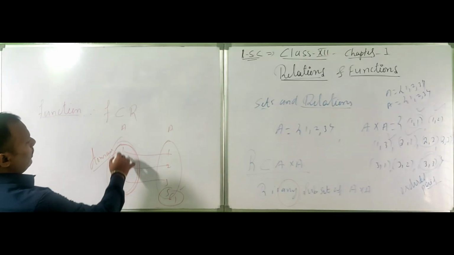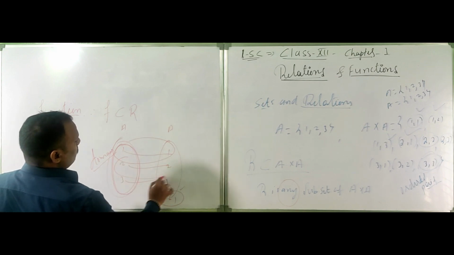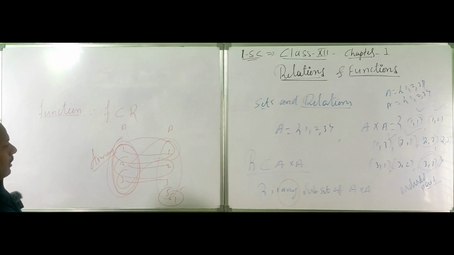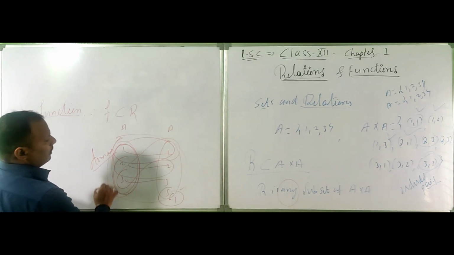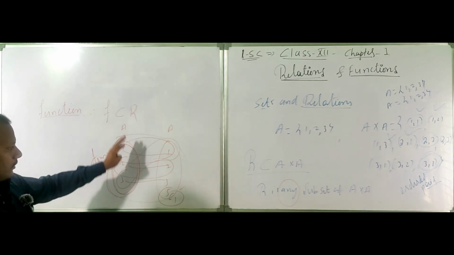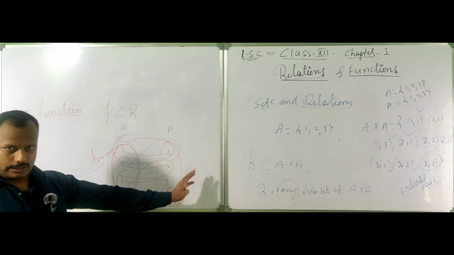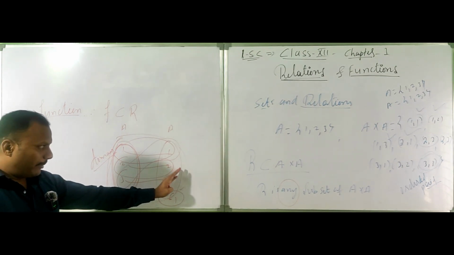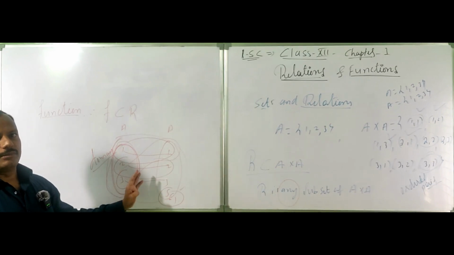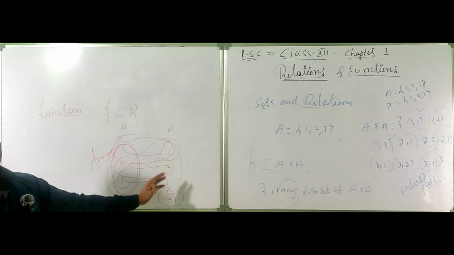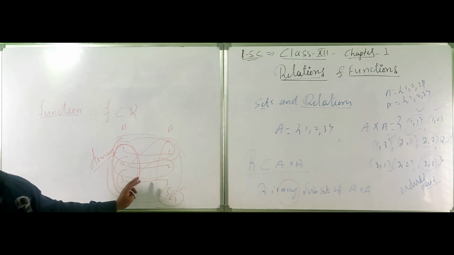So this is also R, this is also R, and this is also R. We can write those as relations, but they are not functions. This is the concept. All elements in A should be taken, which means every image should have at least one pre-image.